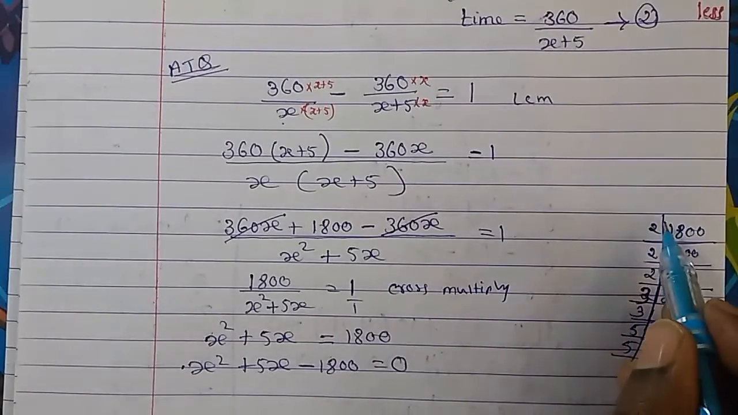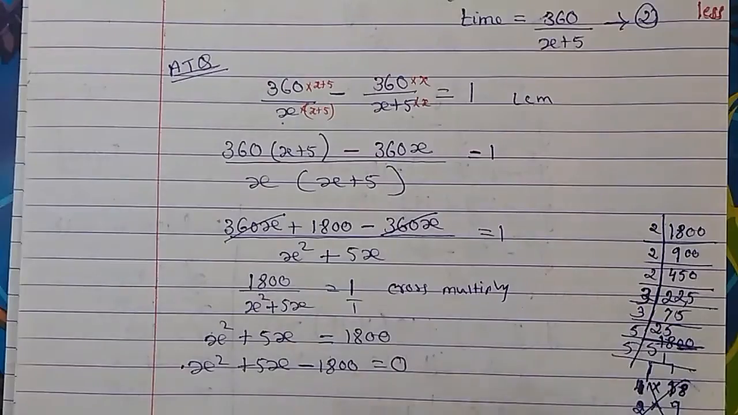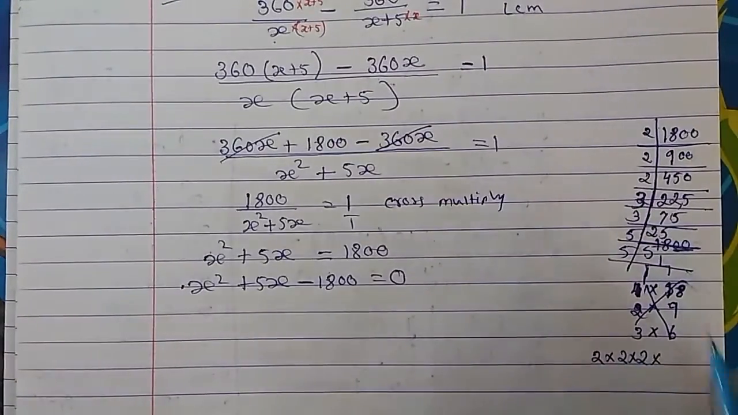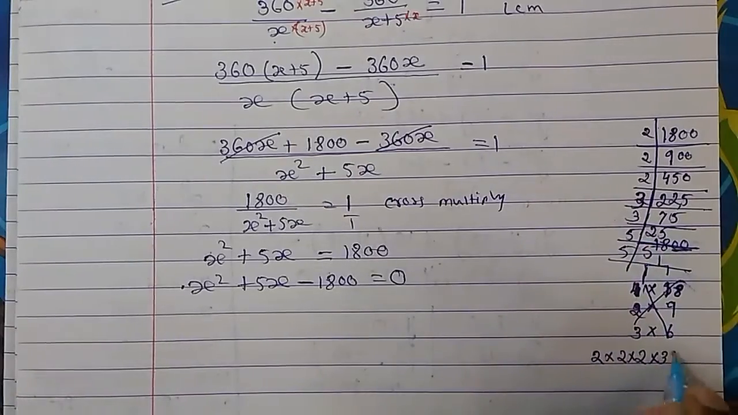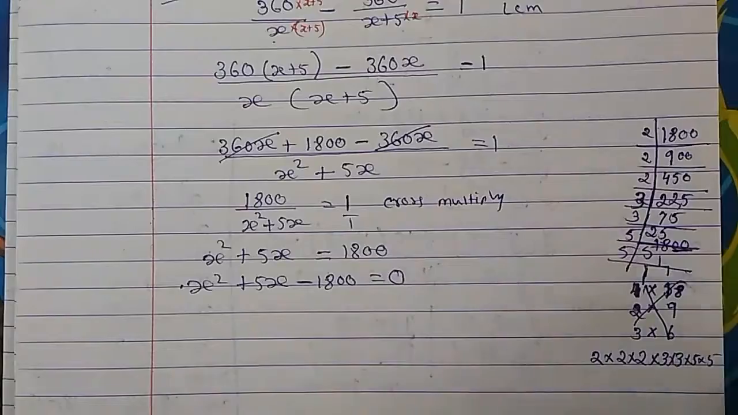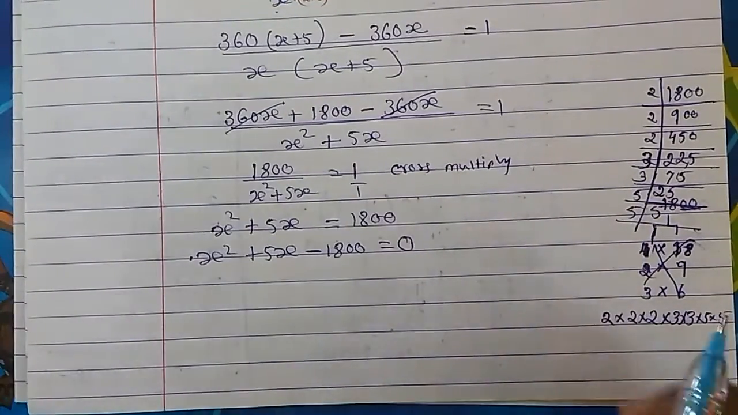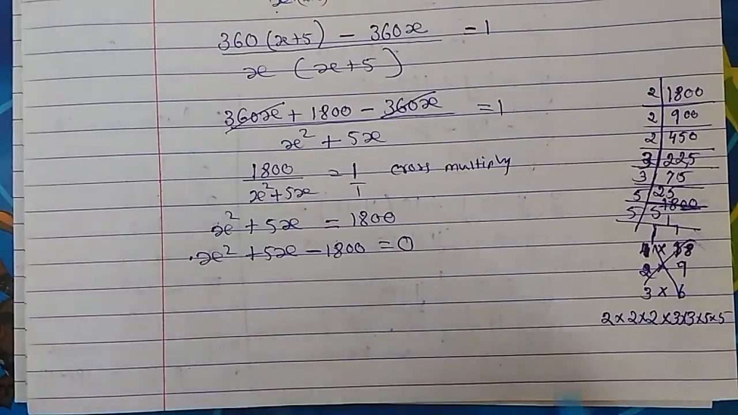So what are the factors we have? 3 times 2 we are having. So let's write down here: 3 times 2, then 2 times 3, then 2 times 5. So these are the factors we have. So from here, let us find out any two numbers that will give us the middle term.